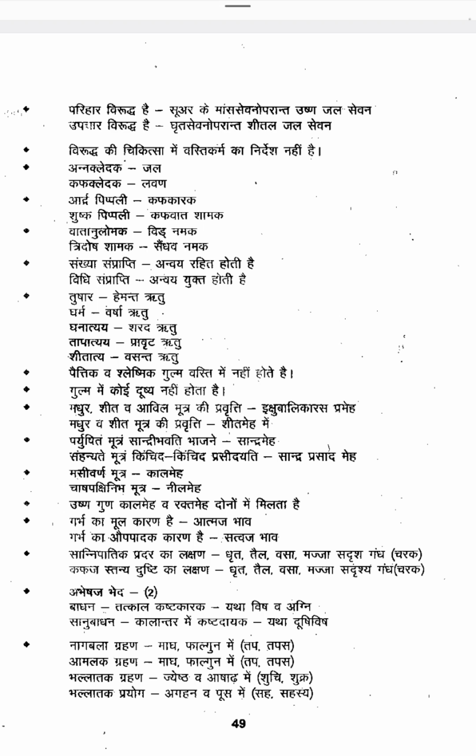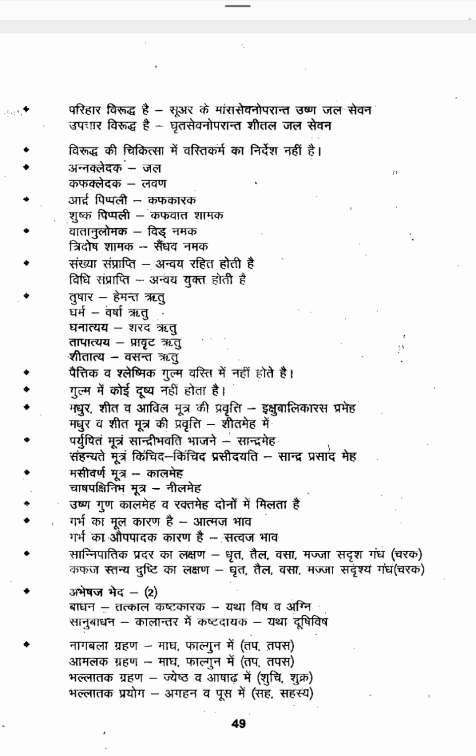Next, collection of the drugs. Nagabala Grahana: when you have to collect the Nagabala, that should be collected in Magha and Phalguna. The synonyms of Magha and Phalguna are Tapa and Tapasya. In these months you have to collect the Nagabala Moola. Then Amalaka Grahana should be collected in Magha and Phalguna, which means Tapa or Tapasya. In these months you should collect the Amalaki.